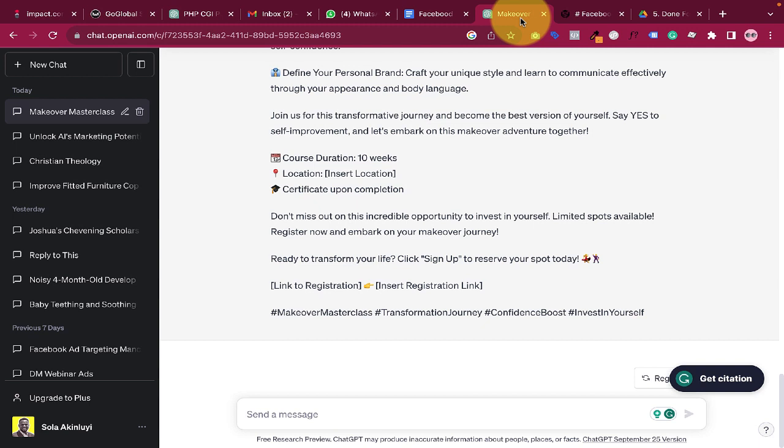Of course, I can also run an advert that is going to be a video. ChatGPT can also give you the script you can use for this particular video. So here I can tell ChatGPT, rewrite the ads copy, but make it shorter and fun. So let's see the result that ChatGPT is going to bring for us right now.